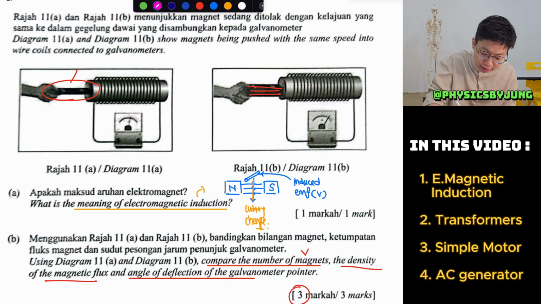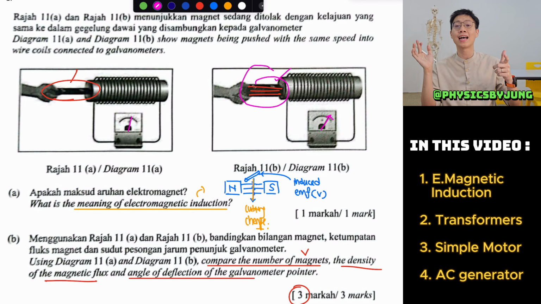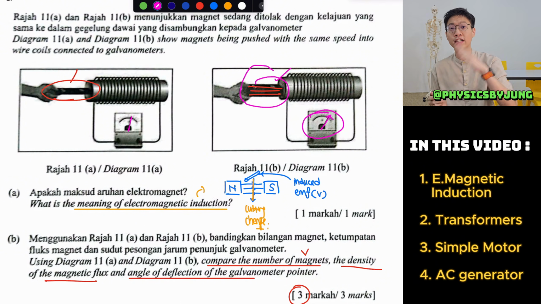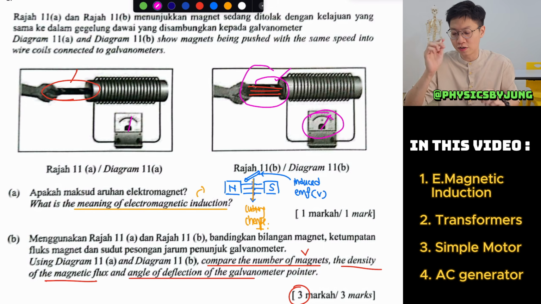You can look at the arrow here. Because this has more magnets, this will result in a higher cutting of magnetic flux, also known as higher change of magnetic flux. Therefore, you will realize that this will have more deflection of the galvanometer, meaning that you have more induced EMF, more induced current.